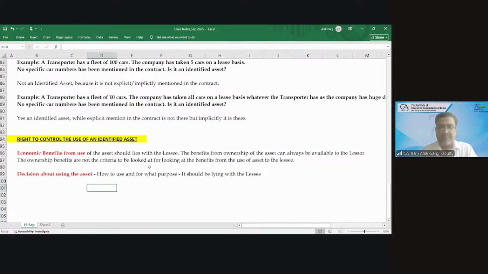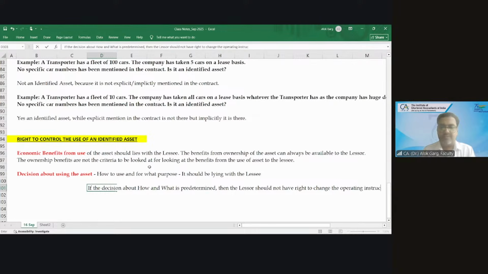If the decision about how and for what purpose is predetermined, then what happens? The lessor should not have a right to change the operating instructions.